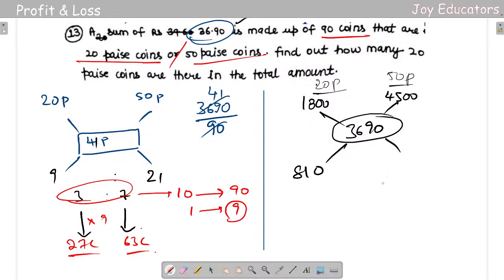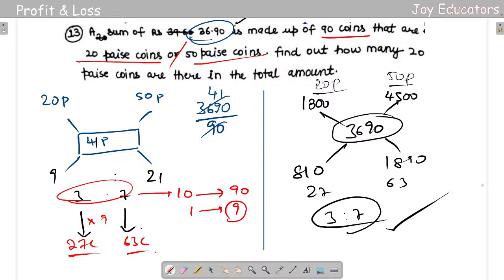It's going to be 1890. So it's going to be 27, 63, and finally 327. It is also the same thing, you can do it a similar way. So no worries. The same thing, 3 to 7 we got it, and adding both, it will be 10, 90 students for each part.